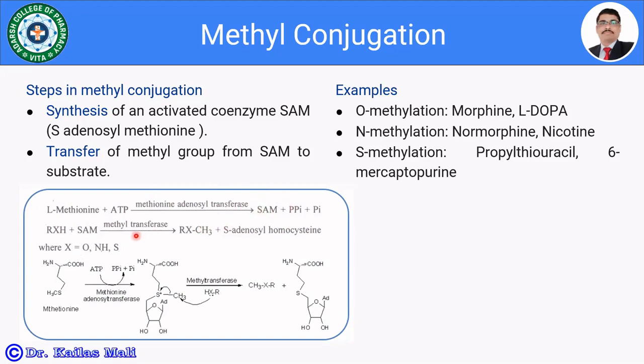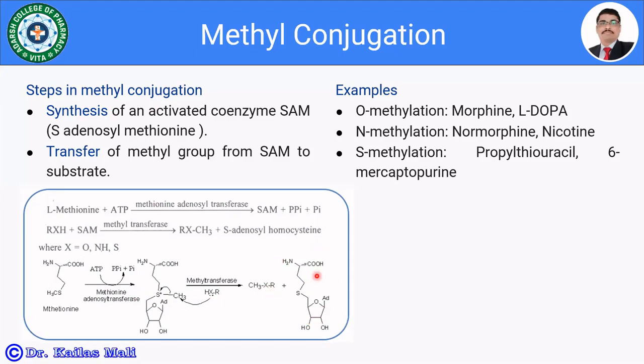And in the second step, there is a transfer of the methyl group from SAM to the substrate molecule in the presence of methyl transferase, where X is equal to O, NH or S. See here the example, methionine, here the drug molecule, and there is a formation of the methyl conjugate.